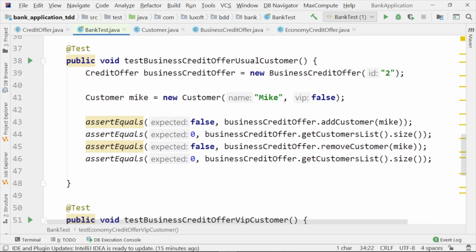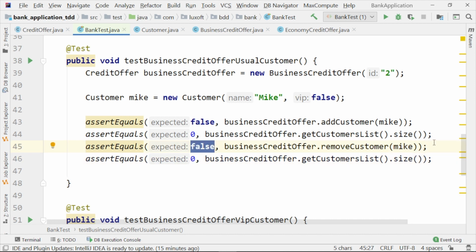The test business credit offer usual customer. Here we have a business credit offer, Mike, who is a usual customer. We test that after trying to add Mike to the business credit offer, the size of the list remains 0 because Mike could not be added. If we try to remove, of course, we cannot. We do not have any Mike to be removed, so the size of the list will remain 0